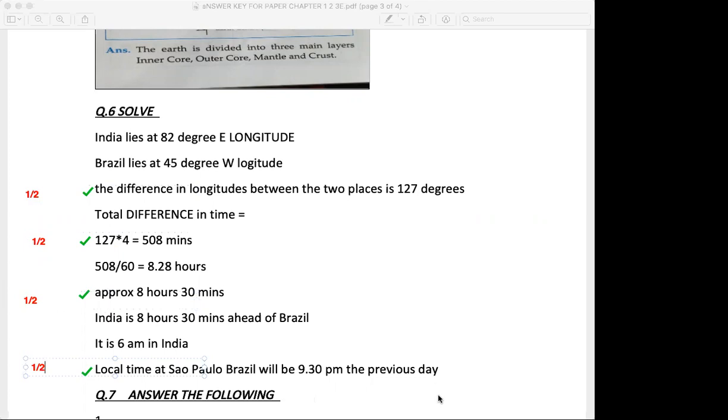Going ahead towards the next question, it was answer the following. We will start with a brief answer. You had to make a choice of any 2 out of 3, 5 marks, 2.5 mark for each question. I repeat, 2.5 mark for each question.